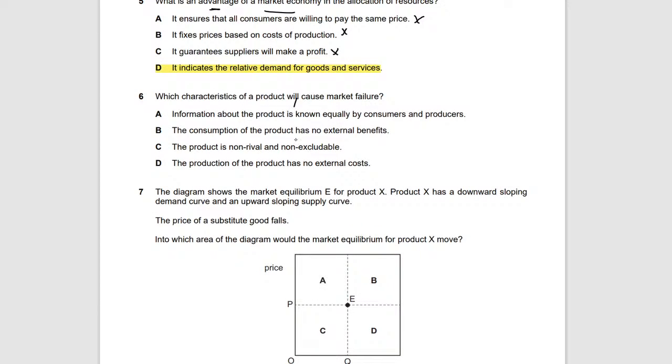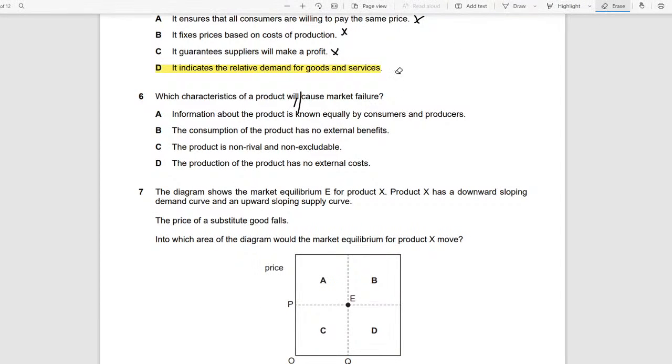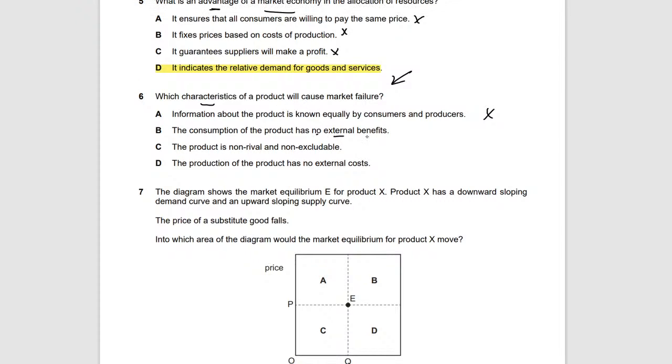Which characteristic of a product will cause market failure? Market failure is basically when there is a failure in the allocation of resources. We know that. So which characteristic of a product will cause a market failure? Let's see. Information about the product is known equally by consumers and producers. No, it's actually if there was no information that causes market failure, but this is the opposite, so no. The consumption of the product has no external benefits. Okay, but that again is not market failure.